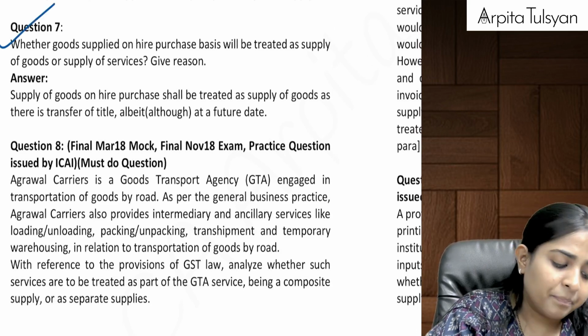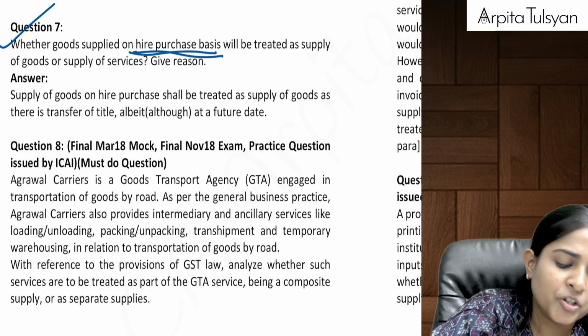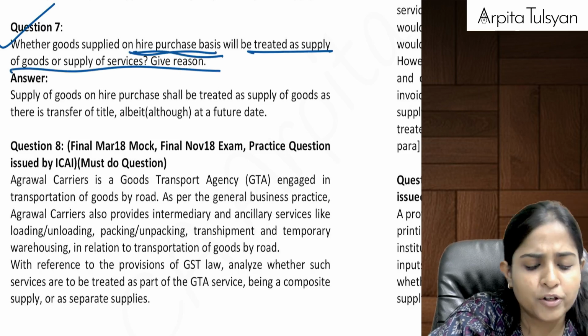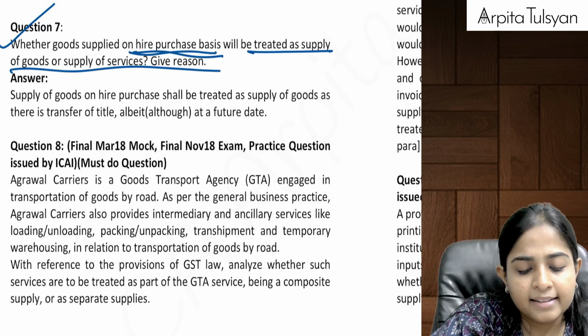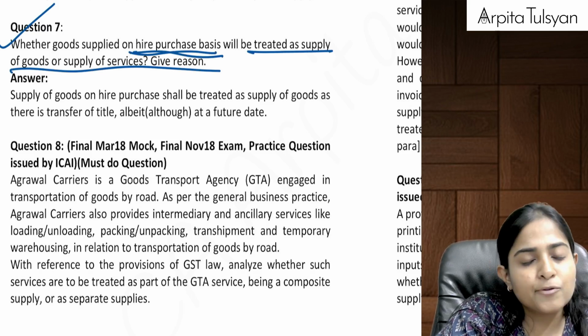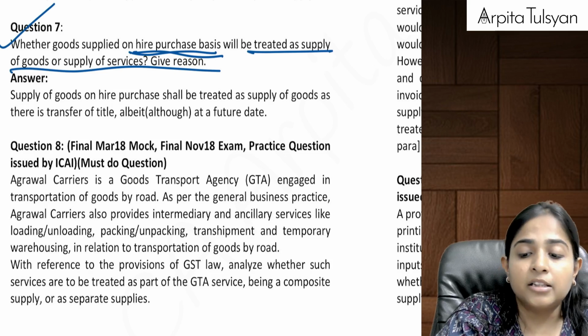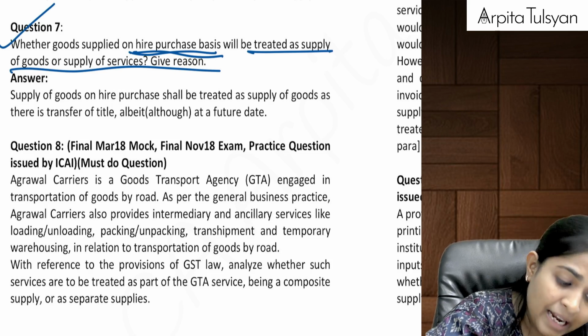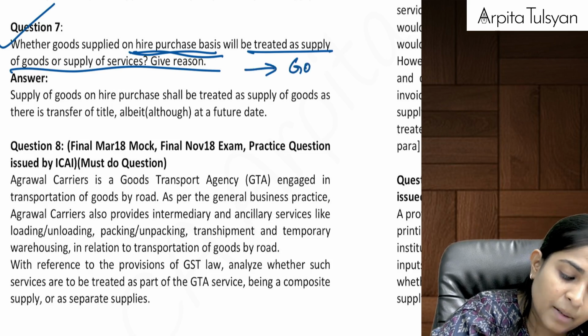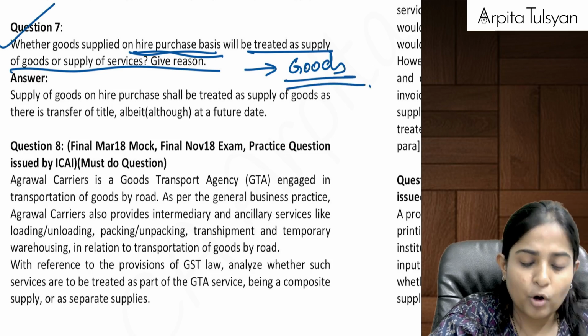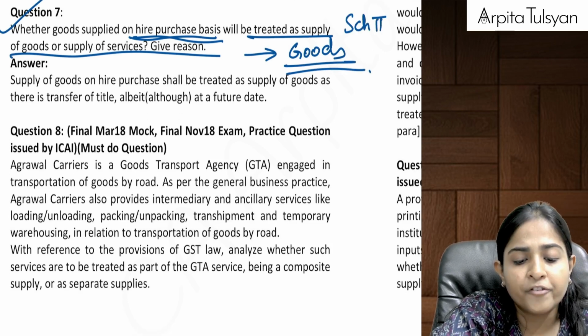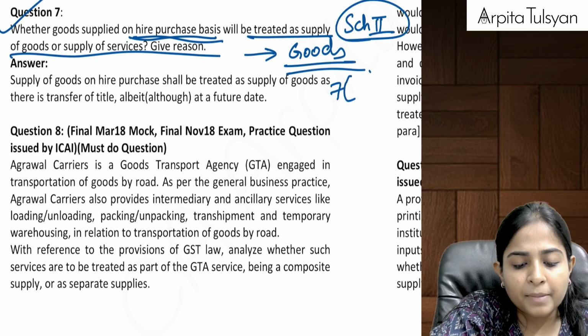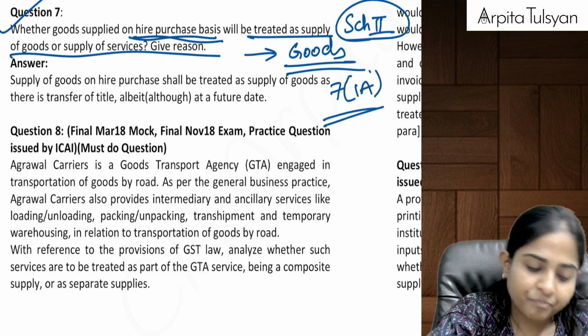Then the next one: whether goods supplied on hire purchase basis will be treated as supply of goods or services. We have already studied that here the possession and the title are going to be passed at a future date when all the installments are paid. So this will be considered as supply of goods. Already studied. The reference you will give is Schedule 2, section 7(1)(a).